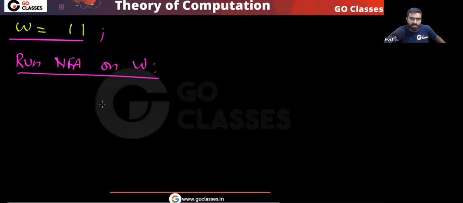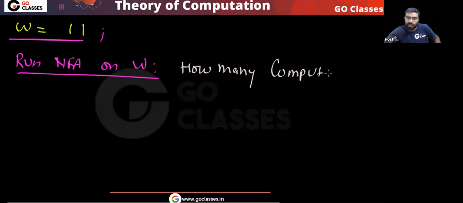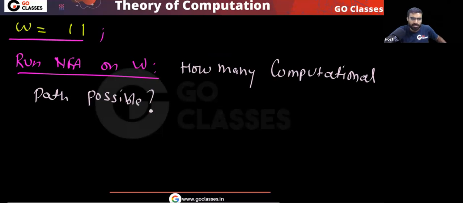Tell me how many computational paths will be there. If you run this NFA on this string w, how many computational paths are possible?